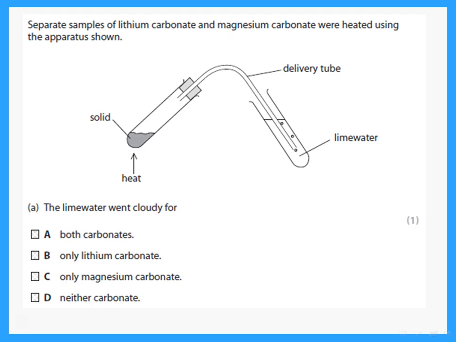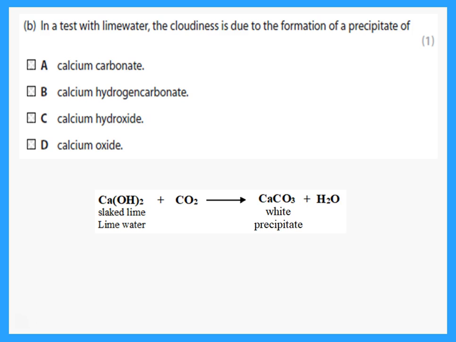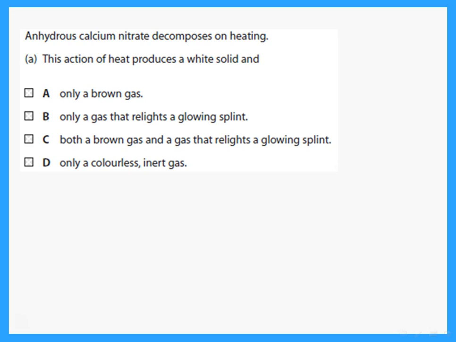Separate samples of lithium carbonate and magnesium carbonate were heated. The lime water went cloudy. For which of them? Of course, both carbonates will break down and they will give carbon dioxide gas. In a test with lime water, the cloudiness is due to the formation of a precipitate of what? Lime water is actually calcium hydroxide. If I pass carbon dioxide through it, it will form calcium carbonate, and that is the substance that will be a white precipitate, which causes the cloudiness, or when we say the lime water turns milky.